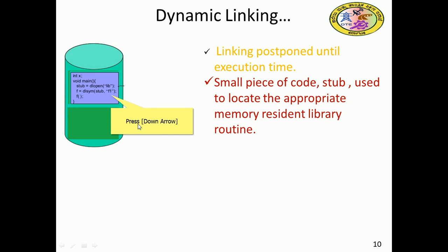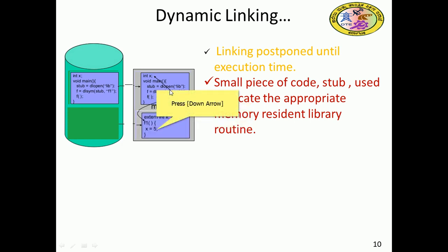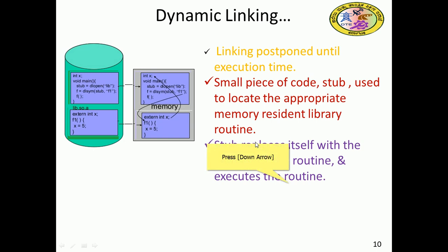The stub goes to that memory, the main stub's dlopen is computed and linked here, and one more external routine is brought into this library. That is how dynamic linking happens. The stub replaces itself with the address of the routine and executes the routine.